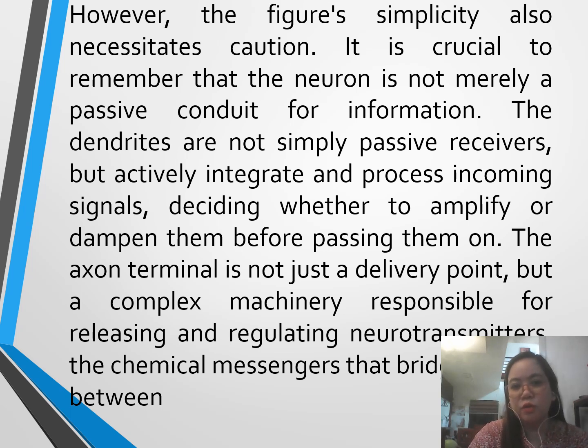So the axon terminal is not just a delivery point, but a complex machinery responsible for releasing and regulating neurotransmitters, the chemical messengers.